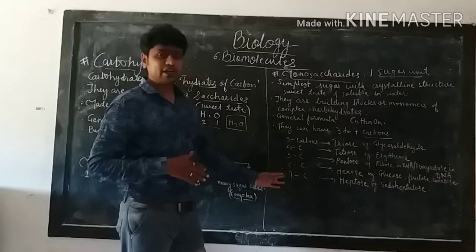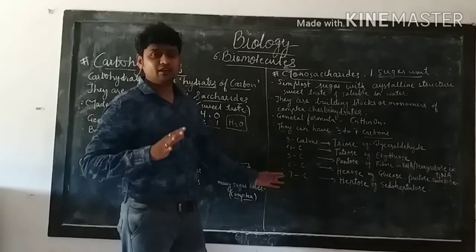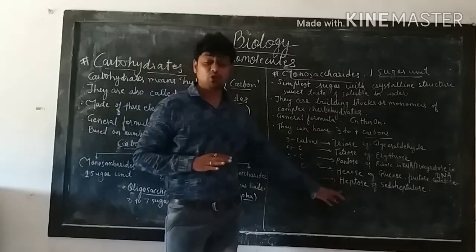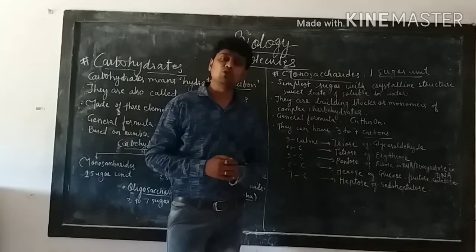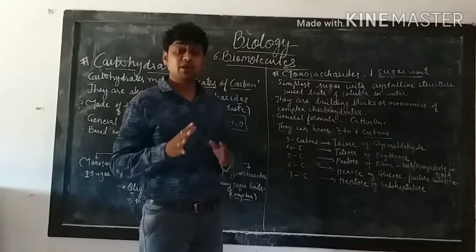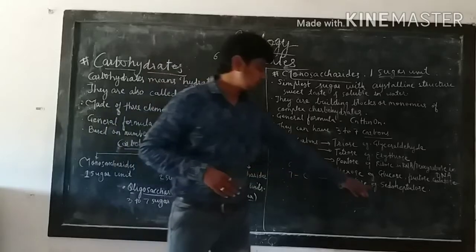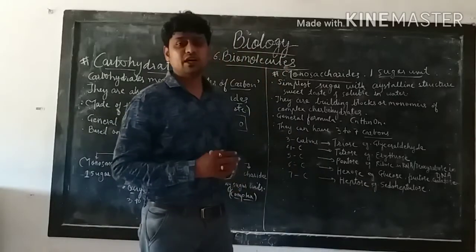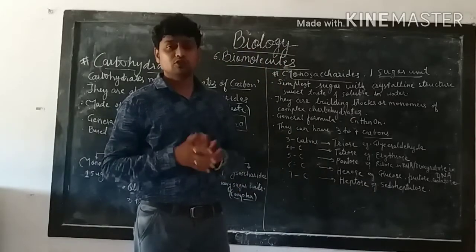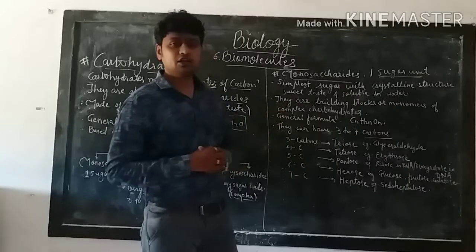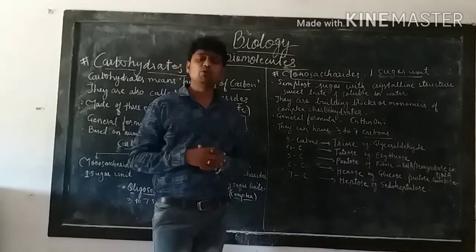And if the monosaccharides have 7 carbons, they are called heptose. Example is pseudoheptulose. So this is all about the general detail of monosaccharides.